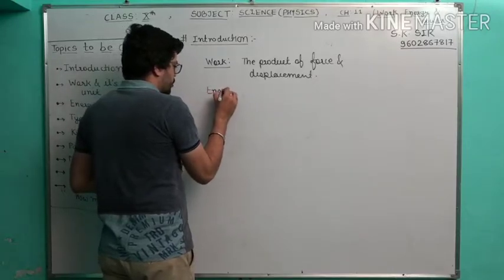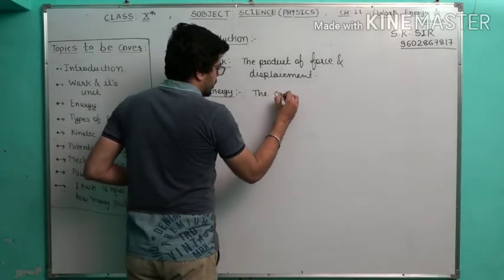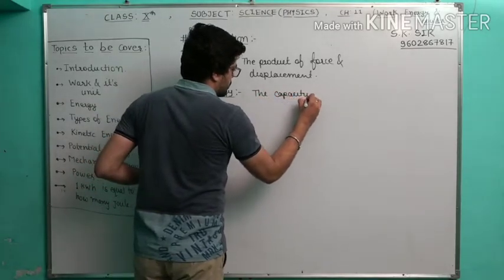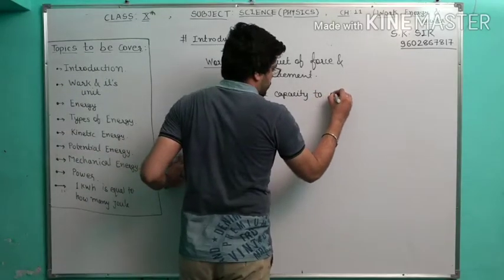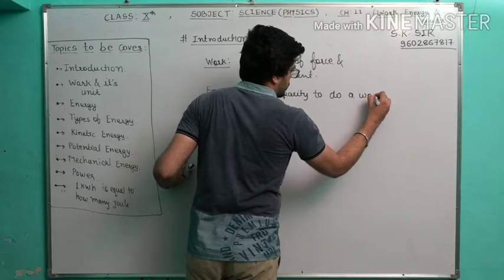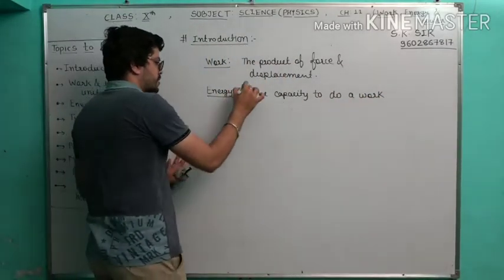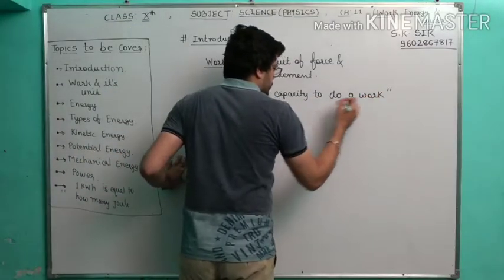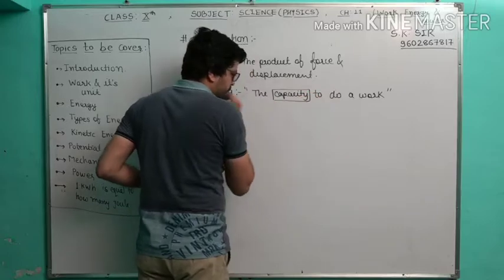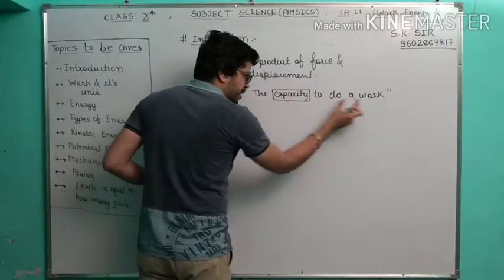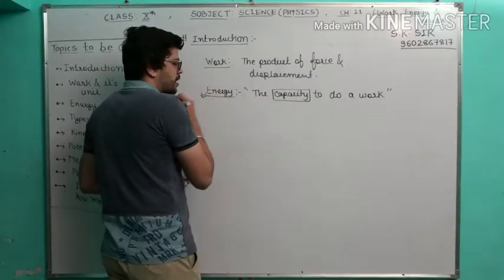If we talk about energy, the capacity to do work is called energy. That means we include the word capacity. When we are measuring the work according to capacity, it is called energy.